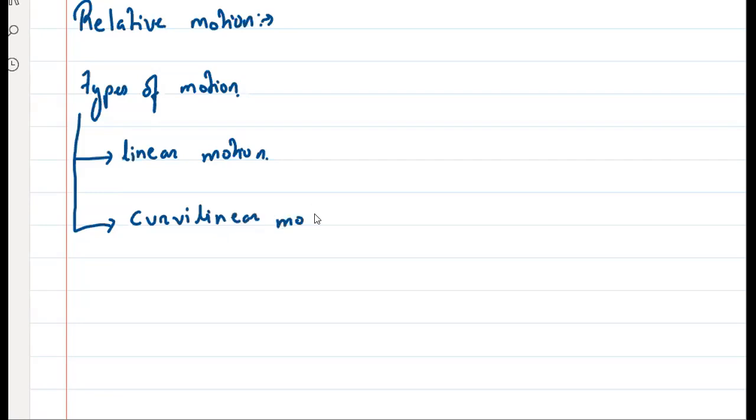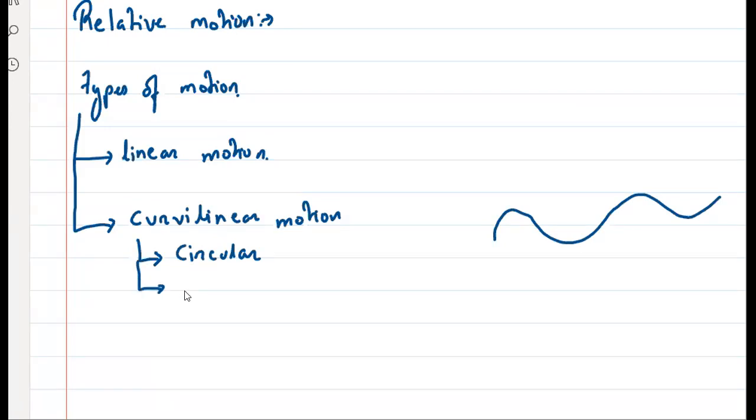So what's the meaning of curvilinear motion? Curvilinear motion is basically a motion which is not linear. Clear? For example, if I'm going like this, it is not a circular motion, but it is also not a straight line. So it is a curvilinear motion. In curvilinear motion, we will have different types of motion, which is circular, and depending on the path taken, we have parabolic, elliptical, or whatever you want to take.